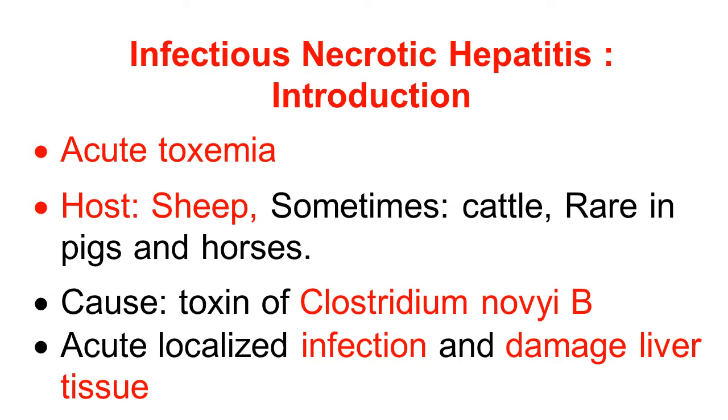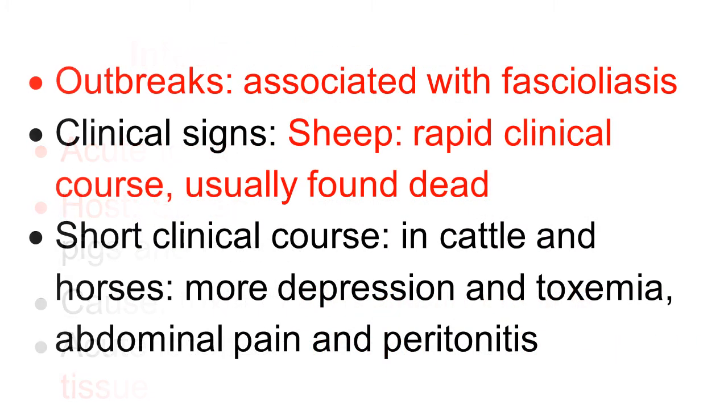The organism and toxin produce acute localized infection and severe damage in the liver tissue, and it produces the various symptoms. Outbreaks of infectious necrotic hepatitis are mostly associated with fascioliasis, because the liver fluke causes damage to the liver tissue and the disease is produced.